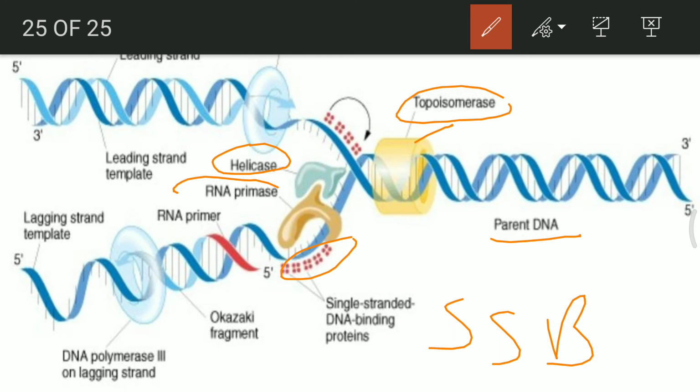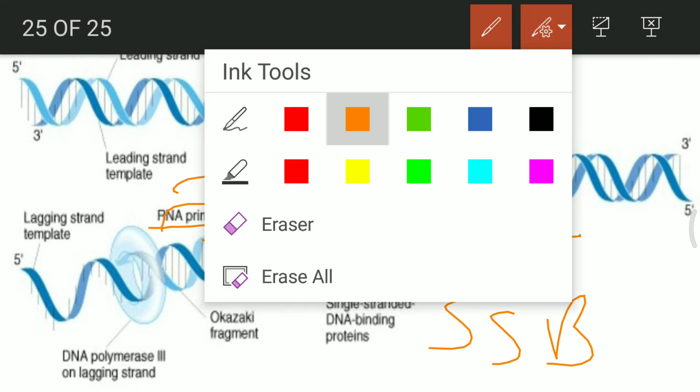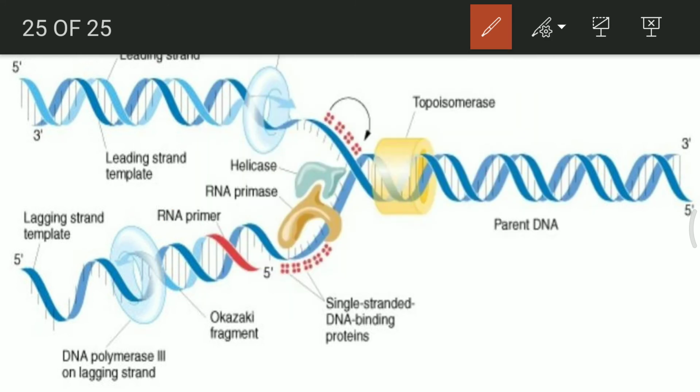The RNA primer comes and gets attached at this place. RNA primase is actually an enzyme which helps in the formation of the RNA primer. So this primer, the red color structure, is actually RNA containing, which means it has uracil in place of thymine. This entire red color structure, named the RNA primer, will be removed later on once the DNA is completely formed.